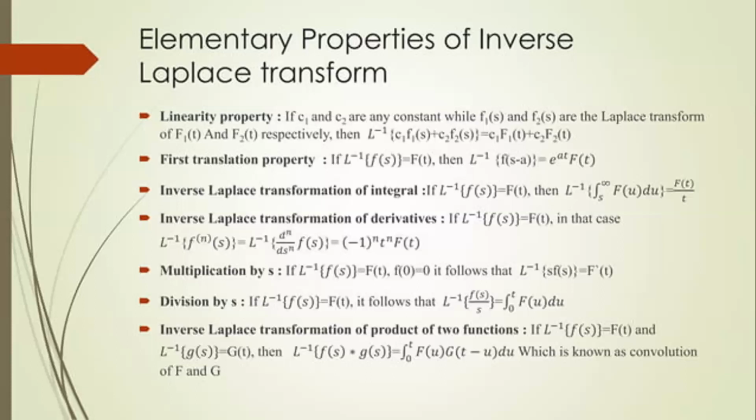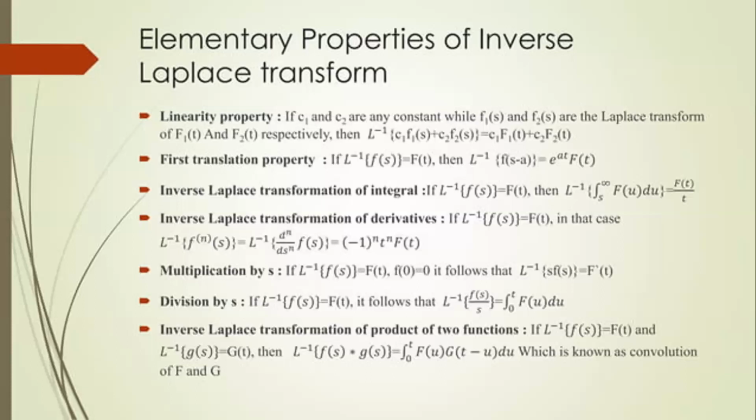Next, multiplication by s. If L inverse of F of s is equal to f of t, and f of 0 is given, then L inverse of s into F of s is equal to f dash of t. Then division by s. If L inverse of F of s is equal to f of t, then L inverse of F of s by s is equal to the integral from 0 to t of f of u du. Then the inverse Laplace transform of a product of two functions is also called the convolution theorem.